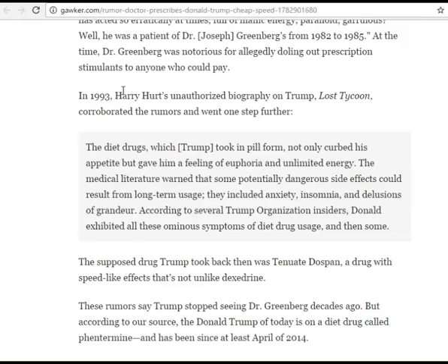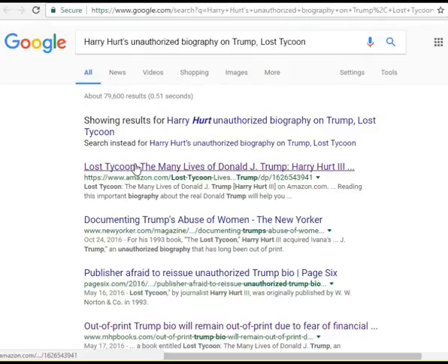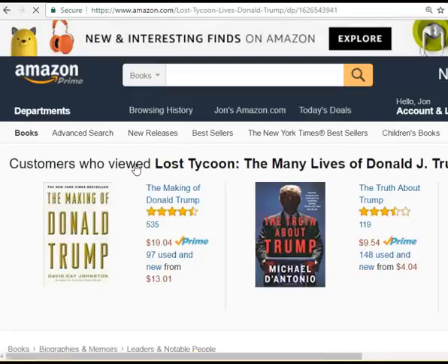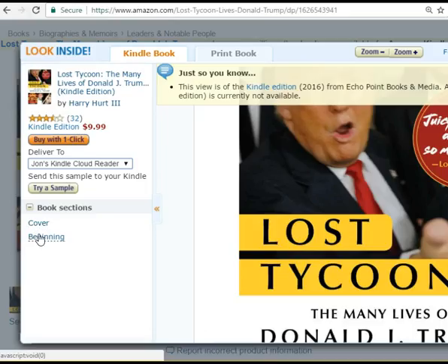What about this 1993 book by Harry Hurt? What can we find out about that? I'll start with just a plain Google search. Here's the Amazon page. Can I look inside the book? Not really. This is from 1993, and I don't think Amazon was scanning a lot of books back then.